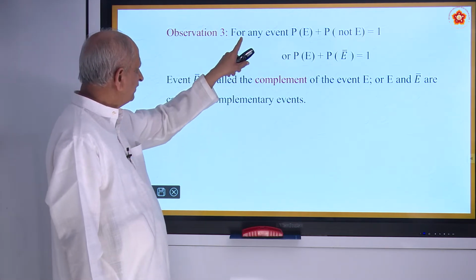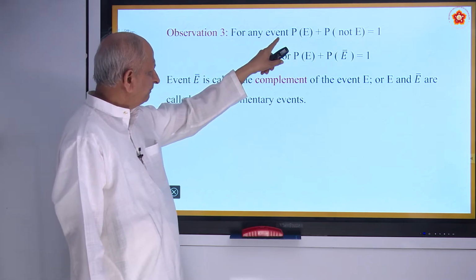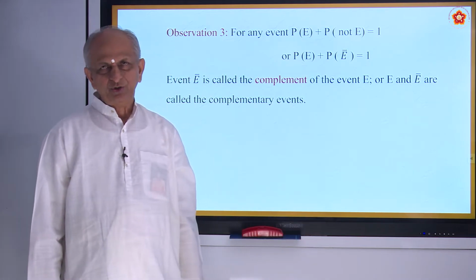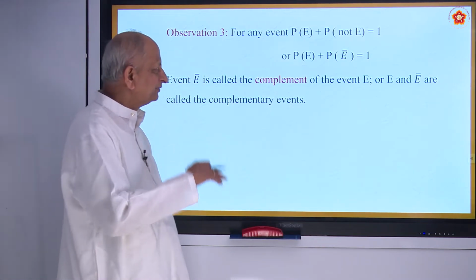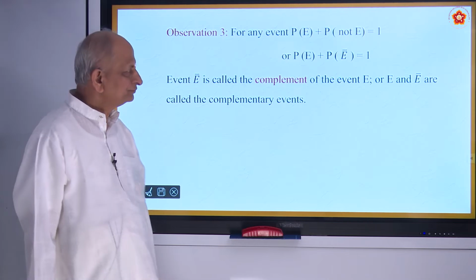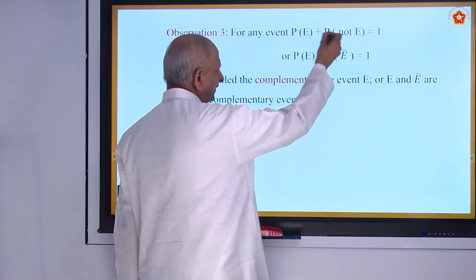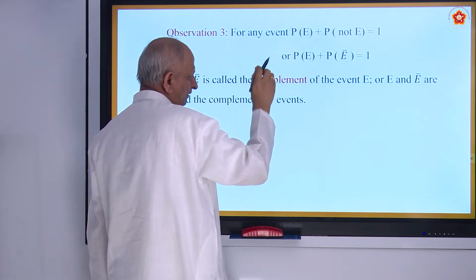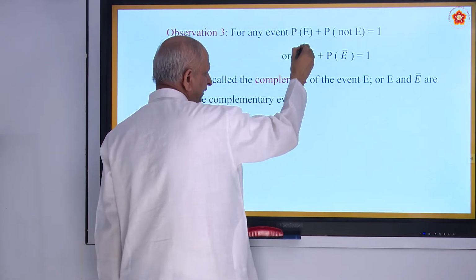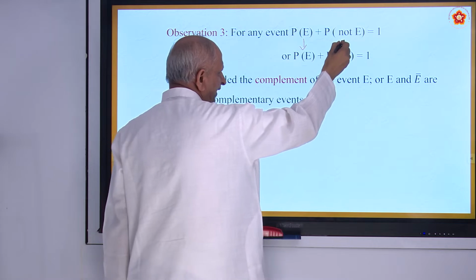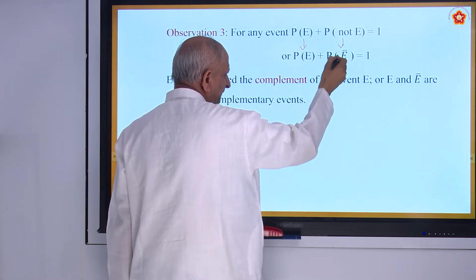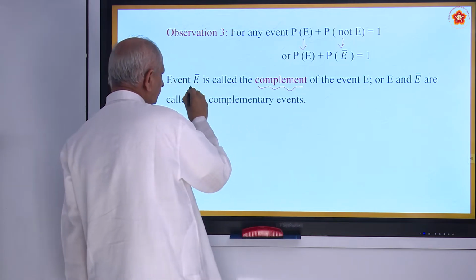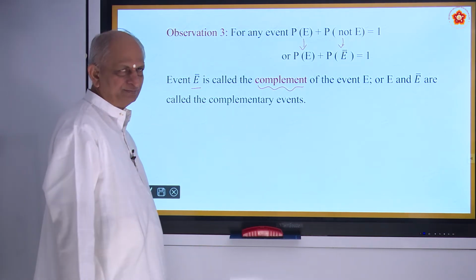Therefore, the third observation is, for any event E, P(E) plus P(not E) is equal to 1. Not E means F, some other. So, in other words, the probability of an event E plus the probability of its complement is 1. So this is called complement. E dash is called the complement.